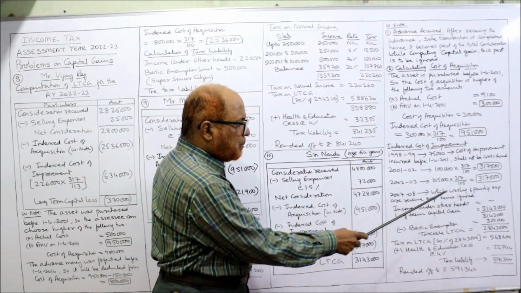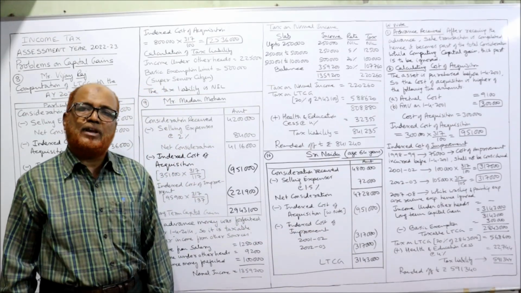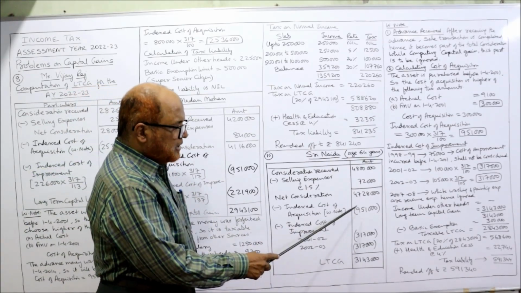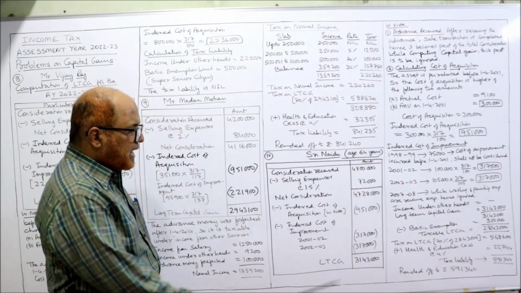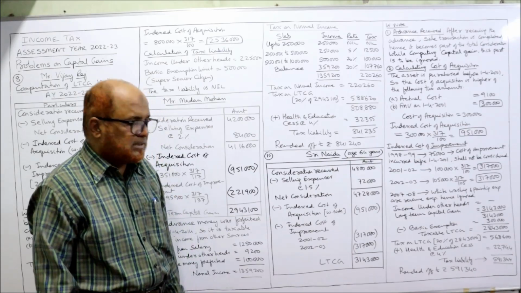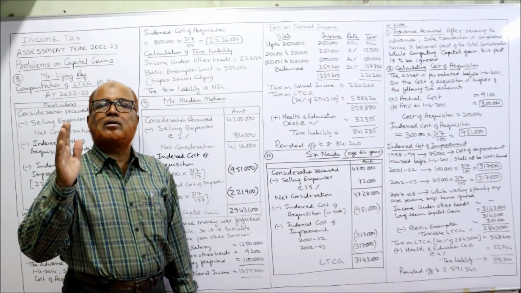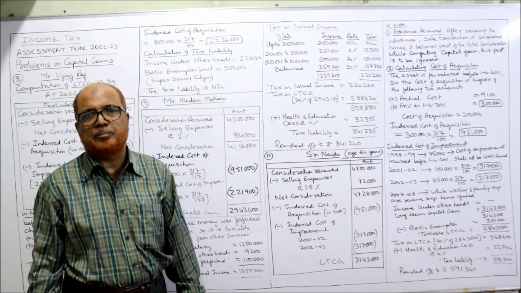Now last one, 2007-2008: whitewashing and painting expenses are revenue expenses, hence to be ignored. Finished. So we have taken this as the cost of acquisition, and these two are the cost of improvement. Now subtract all the three items, you will get 31,43,000 as the long-term capital gain, which is taxed at a flat rate of 20%.